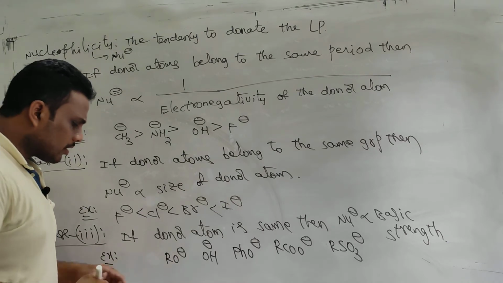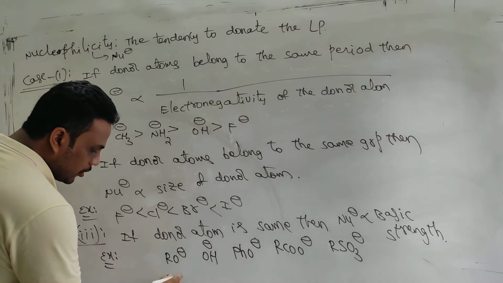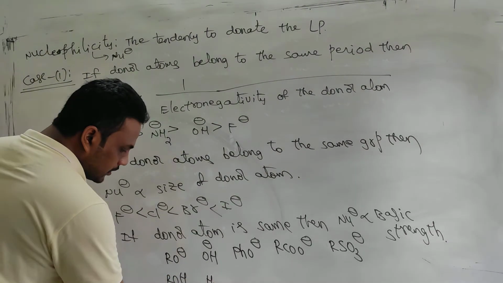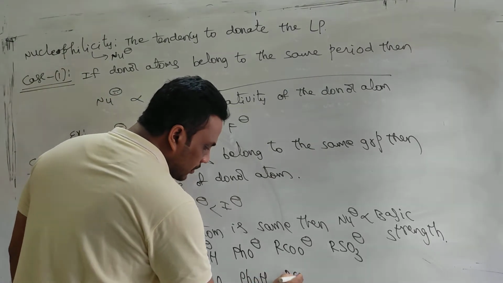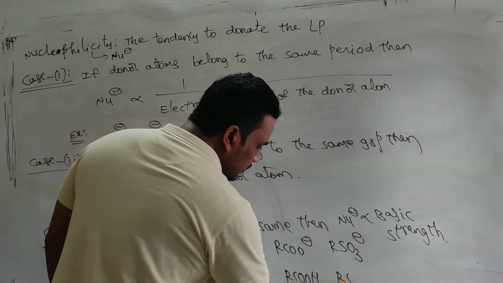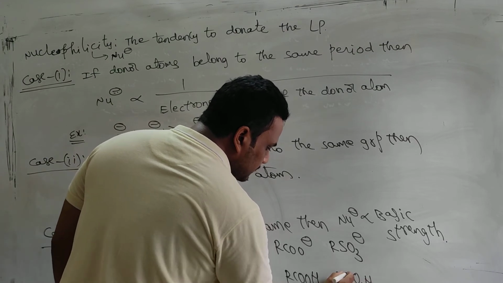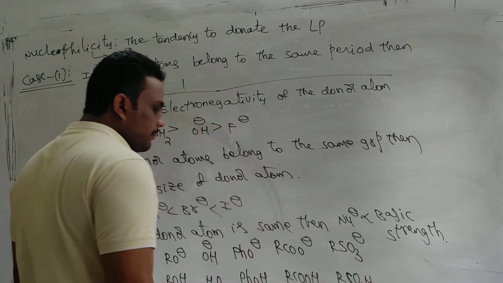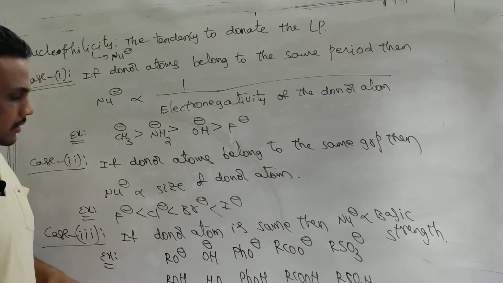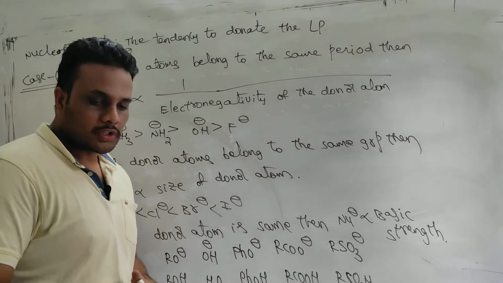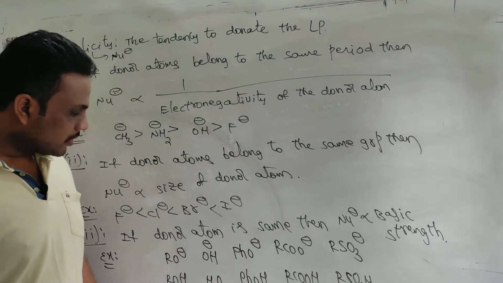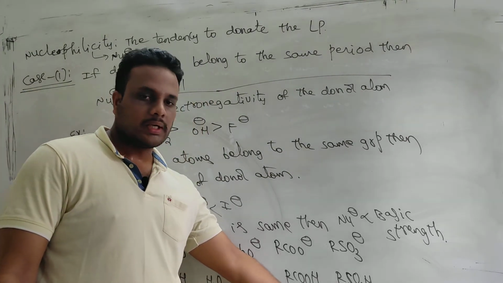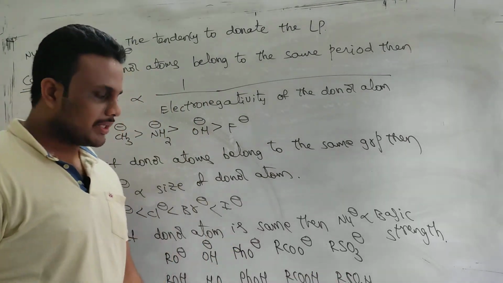You know, alkoxide is obtained from alcohol, this from water, this from phenol, this from carboxylic acid, and this from sulfonic acid. From the conjugate base concept, the conjugate base of a strong acid is weak and vice versa. So among these, the strongest acid is this one and its conjugate base is very weak.